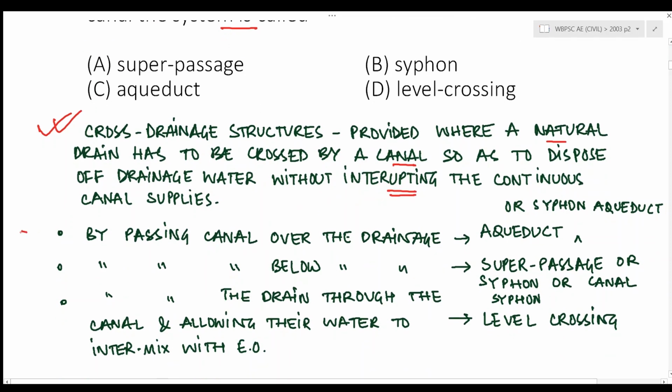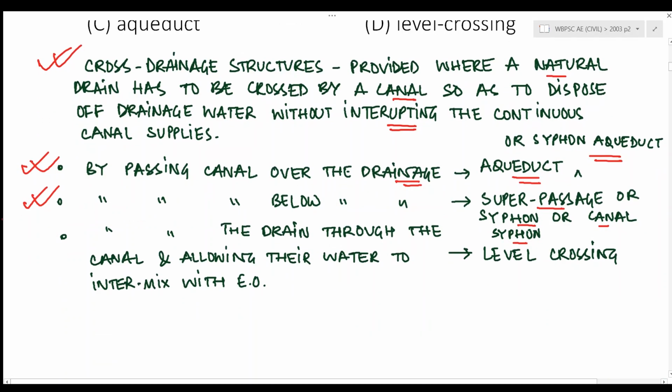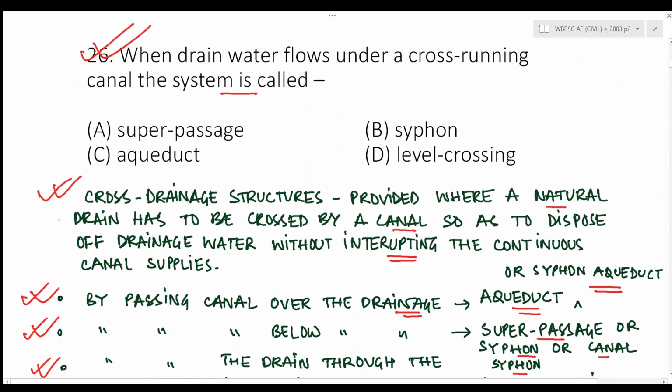Now, by passing the canal over the drainage system, these systems are known as aqueduct or siphon aqueduct, right? By passing the canal below the drainage, these systems are known as superpassage or siphon or canal siphon, right? And by passing the drain through the canal, allowing their water to intermix with each other, these are known as level crossings or inlets and outlets, right? So the answer for our question, when rainwater flows under a cross-running canal, the system is called aqueduct.